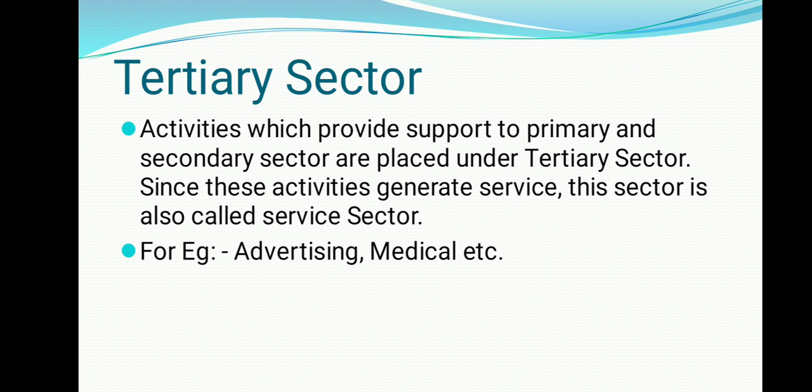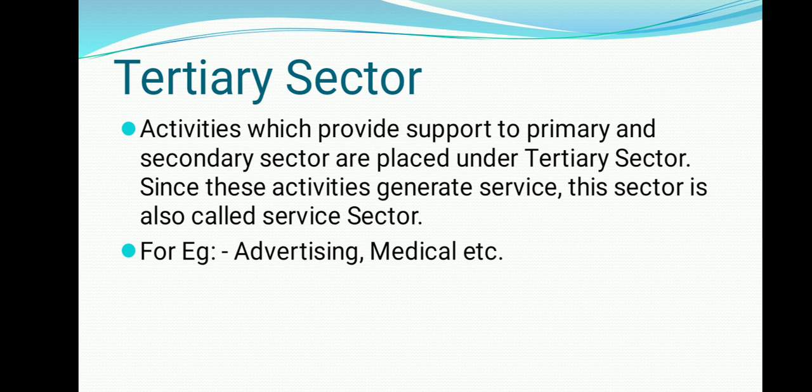It is a support system for both the primary and secondary sectors. Why? Because what was the job of the primary sector? To produce something by exploiting natural resources. And what was the job of the secondary sector? Whatever is produced by the primary or agriculture, to convert all those things into other products.